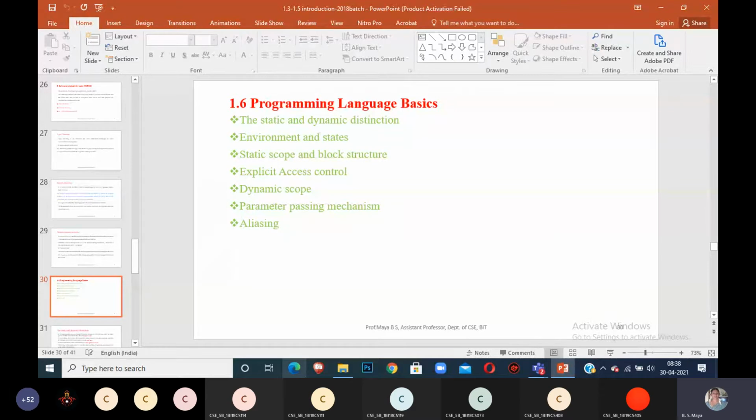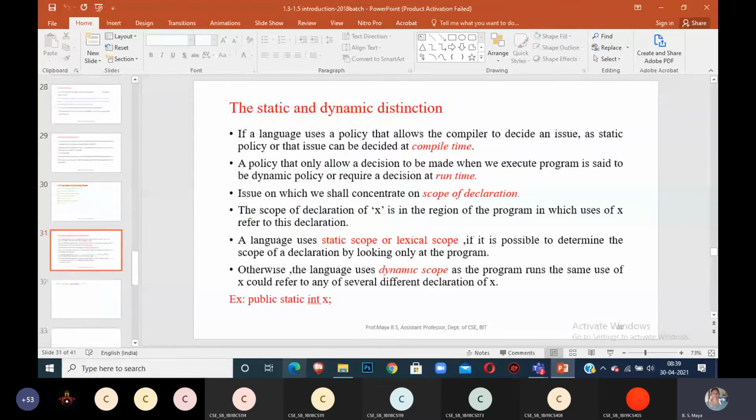You have three access specifiers. What are the three access specifiers you use in C++? Public, private, protected. Then how dynamic scope works, how runtime environment variables are accessed dynamically. Then parameter passing mechanisms: call by value, call by reference, and call by name. Aliasing is studied in DBMS. Okay, this is the programming language basics. We don't want in-depth detail on all these things. Just know that. I will tell you what things to remember.